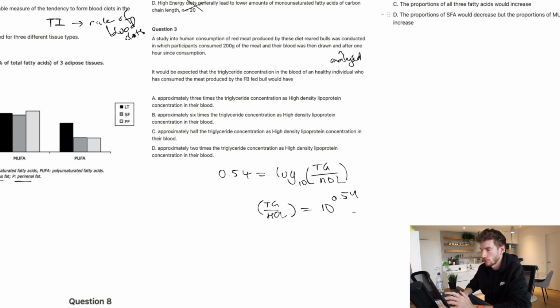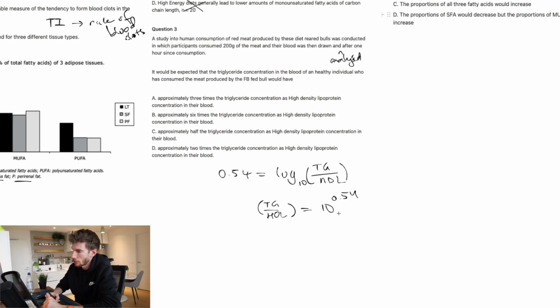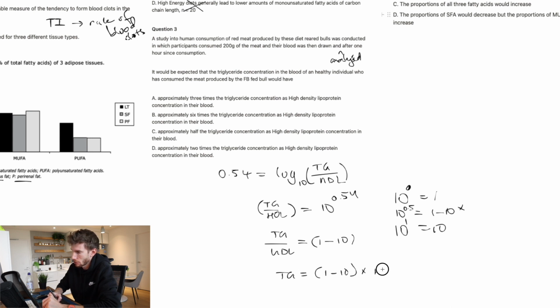Now, you're not expected to know how to do 10 to the power of 0.5 in your head, but what you can do is go, well, 10 to the power of 0 is 1, 10 to the power of 1 is 10. So anything in between is going to be between 1 and 10 times, right? So Tg over HDL is equal to something between 1 to 10. I'm just going to write that for now and be lazy about it. So then we're comparing triglyceride to HDL. So if I multiply the HDL over, I can now get 1 to 10 times HDL. So there's my factor, anything between 1 and 10.